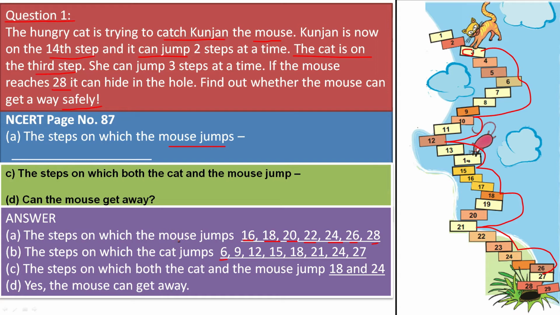Now the steps on which both cat and mouse jump, you can find, are 18 and 24. On these two steps both will land together. Yes, the mouse can get away. Can the mouse get away? Yes, the mouse can get away.